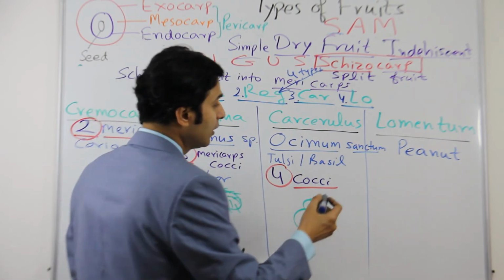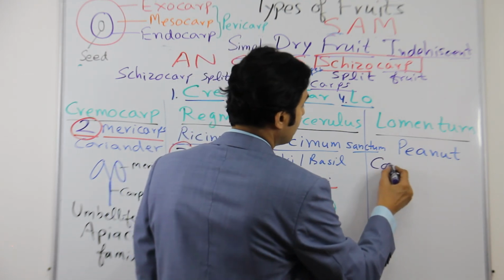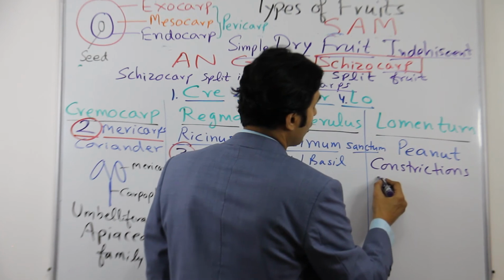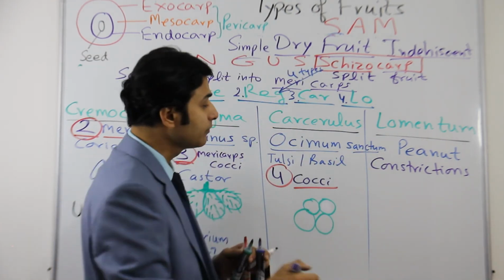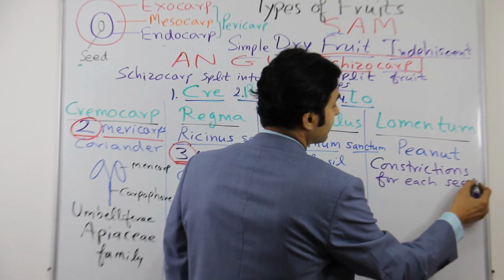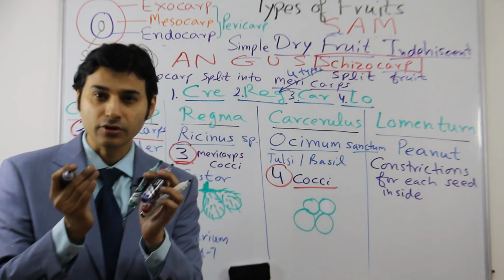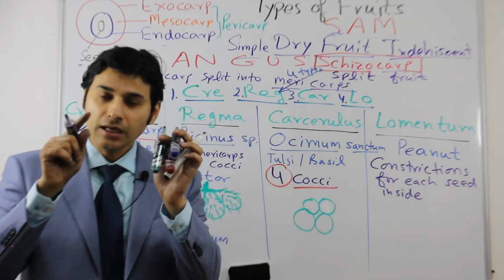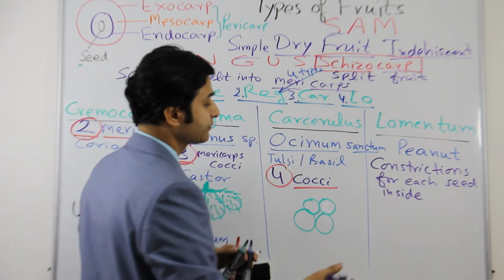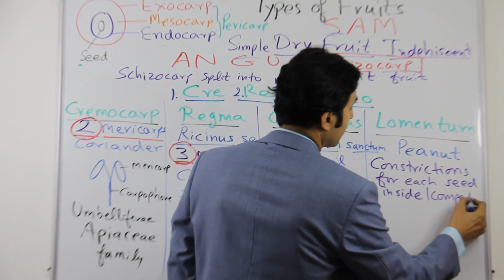What is lomentum? In lomentum there are many constrictions on the pericarp, the outer wall, for each seed inside. Each seed, although the fruit will not be split totally, will be arranged in a separate compartment.